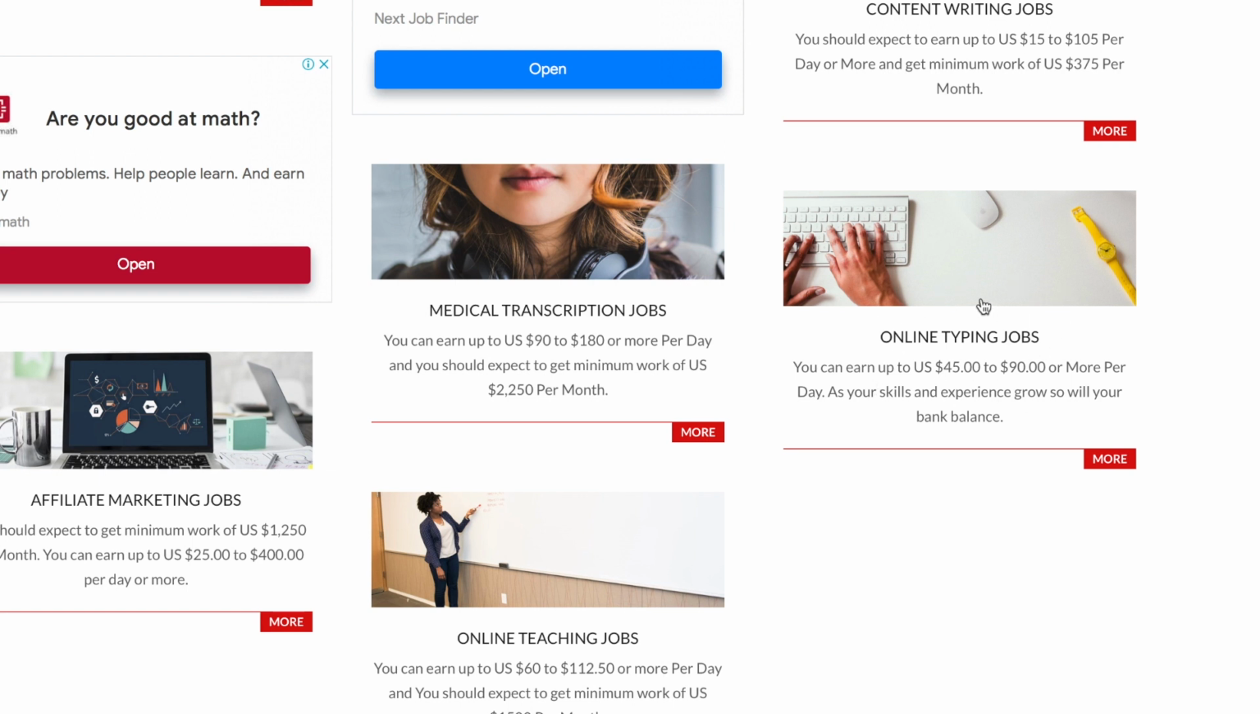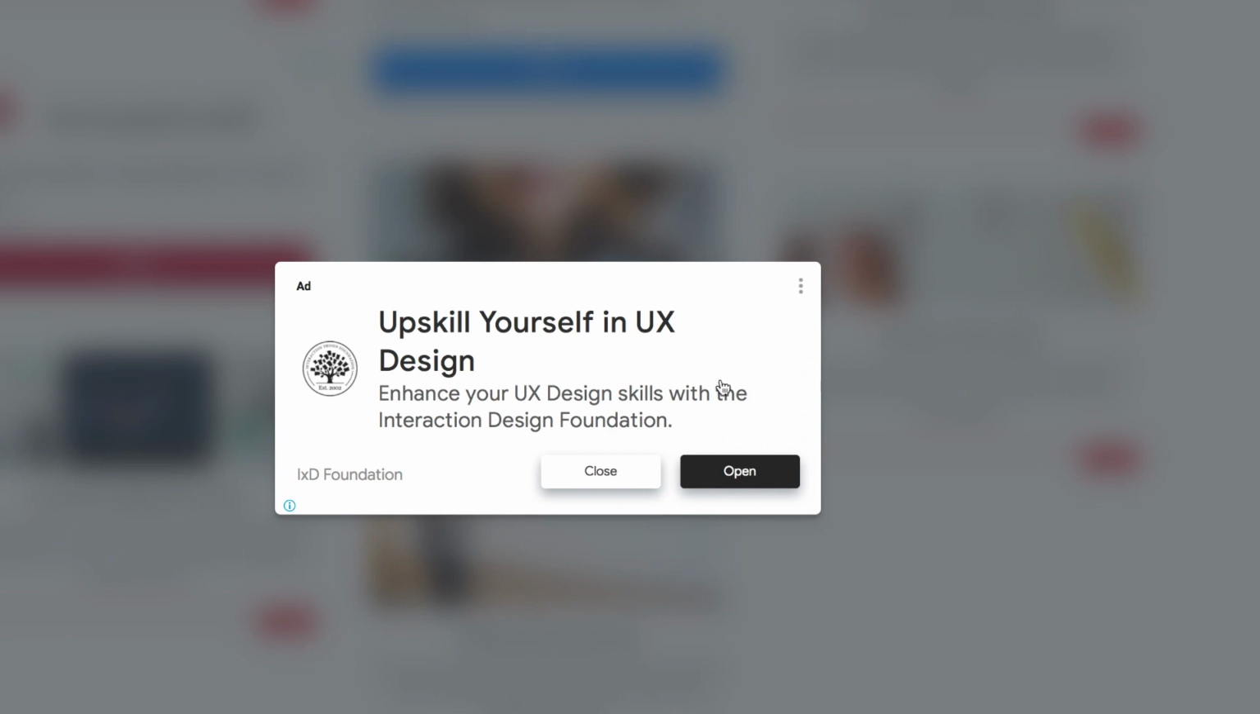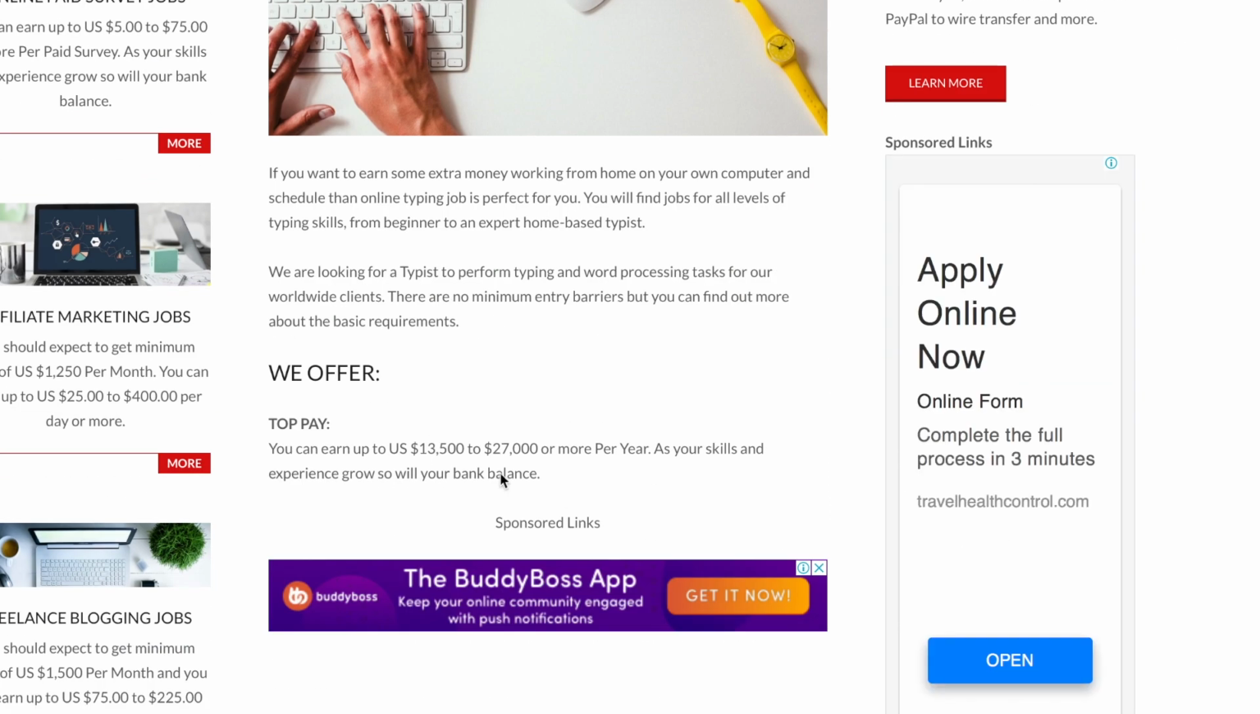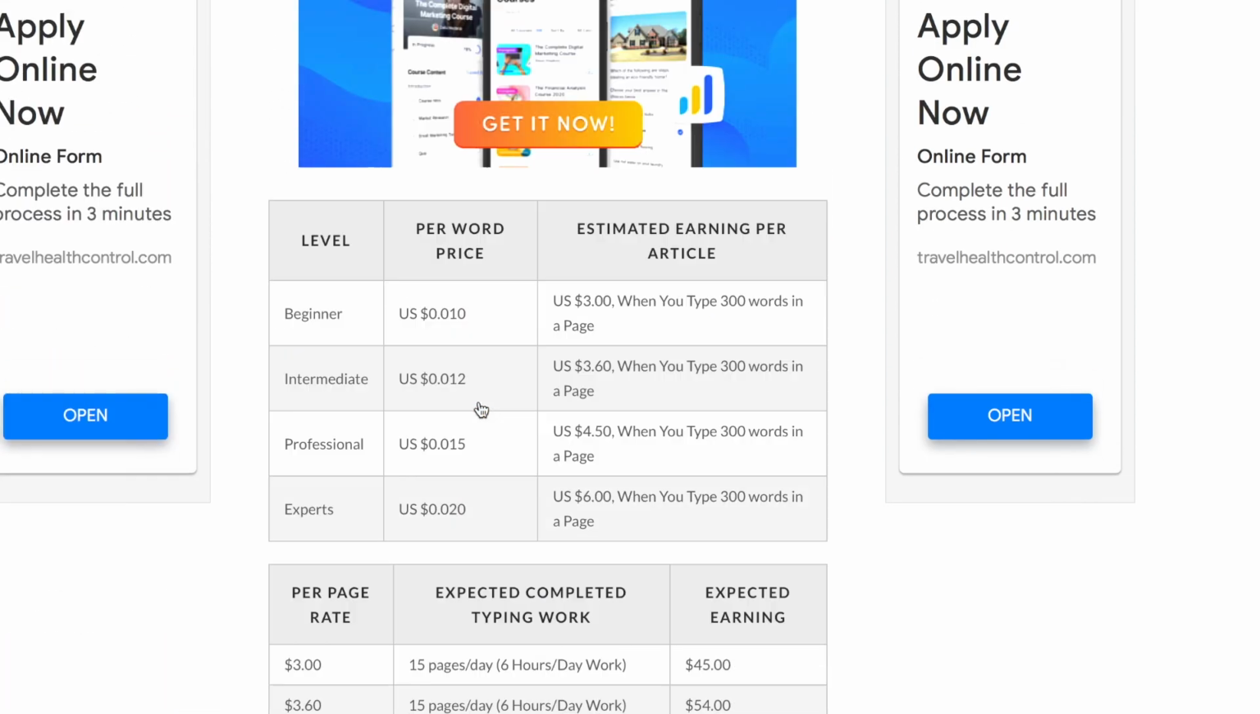There are many different jobs that you can do, but right on this video, we're going to focus on online typing jobs because this is one of the easiest things that you can do on this website, and it requires no experience or tech skills whatsoever. As you can see, with the online typing job, you can earn $13,500 all the way up to $27,000 per year. It's actually a very good earning opportunity for people from any country in the world.